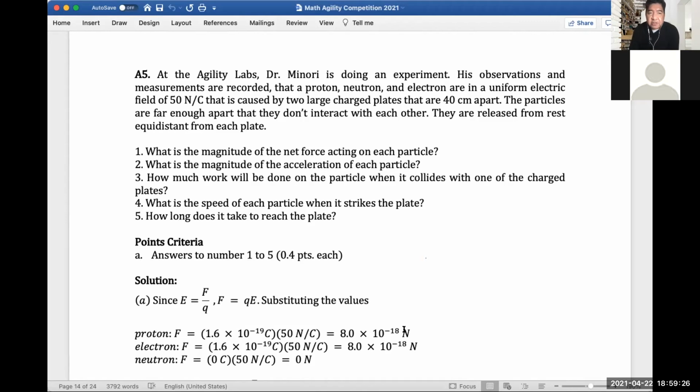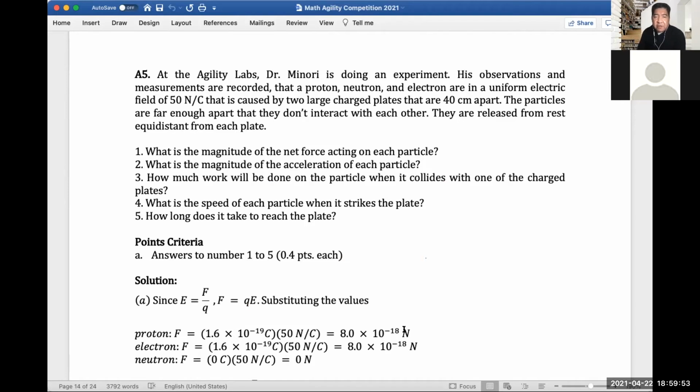His observations and measurements are recorded that a proton, neutron, and electron are in a uniform electric field of 50 newtons per coulomb that is caused by two large charged plates that are 40 centimeters apart. The particles are far enough apart that they don't interact with each other. They are released from rest equidistant from each plate.